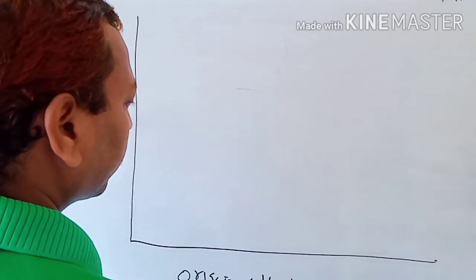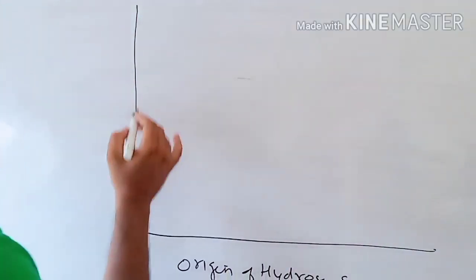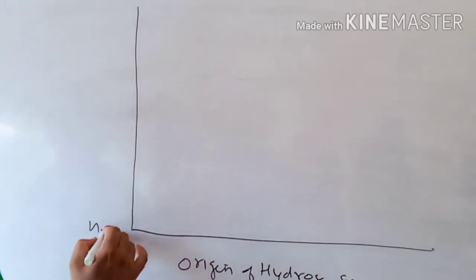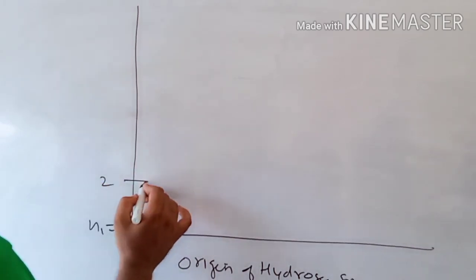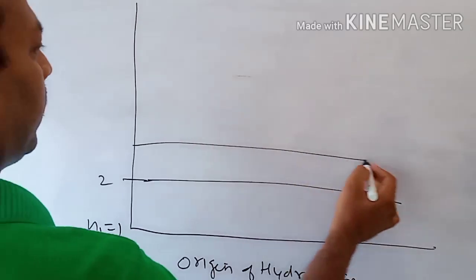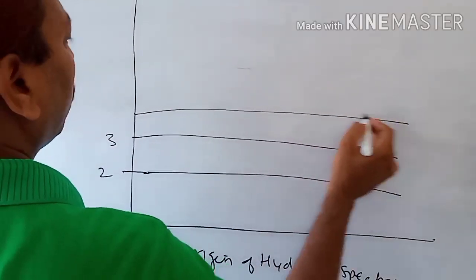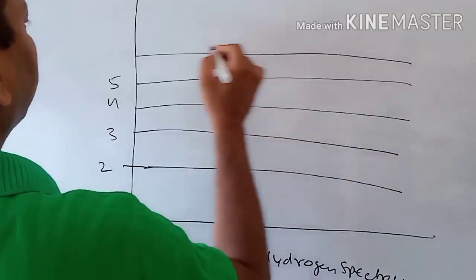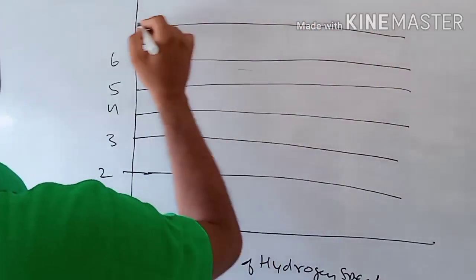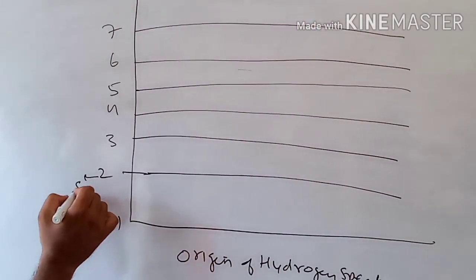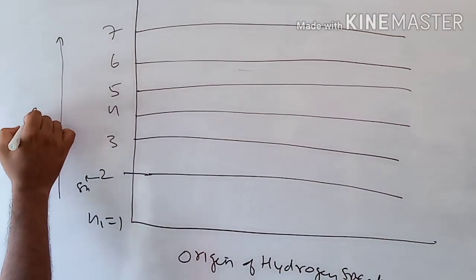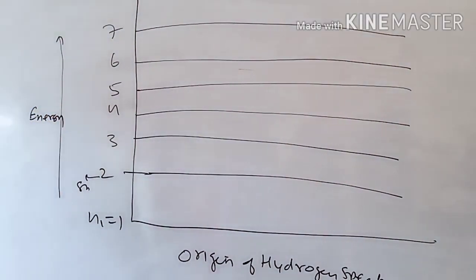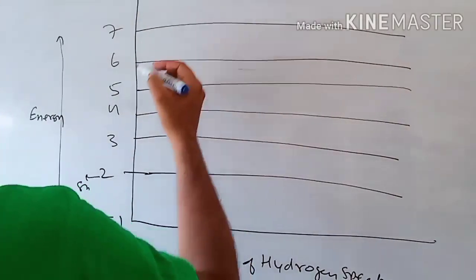These are the shells: n equal to 1, 2, 3, 4, 5, 6 and 7. Energy is increasing.